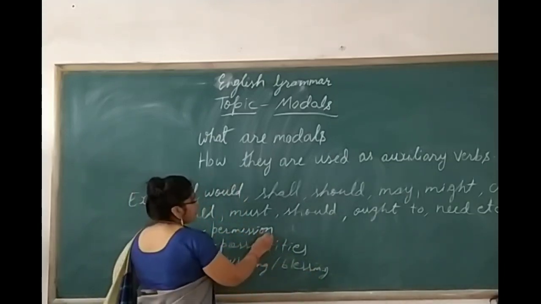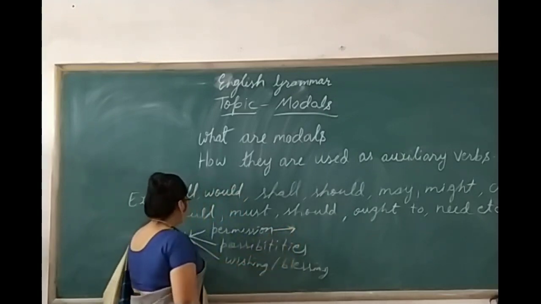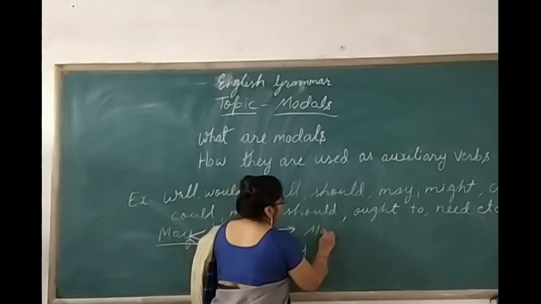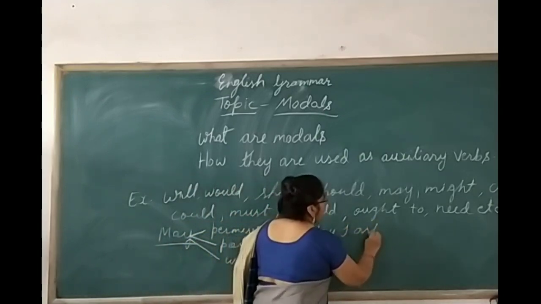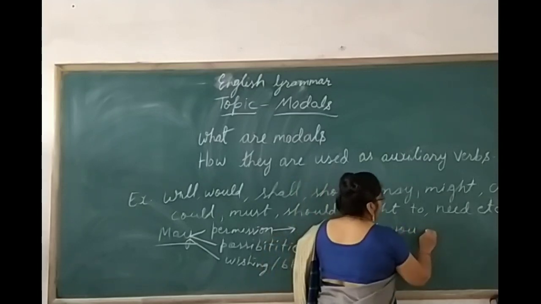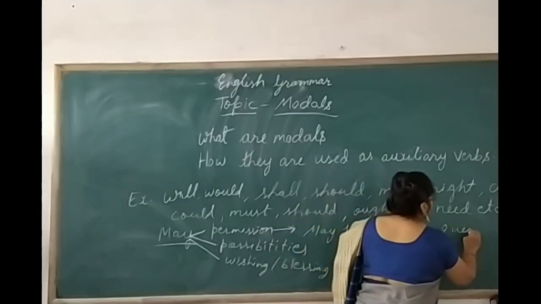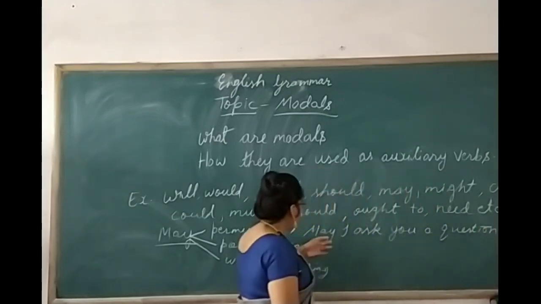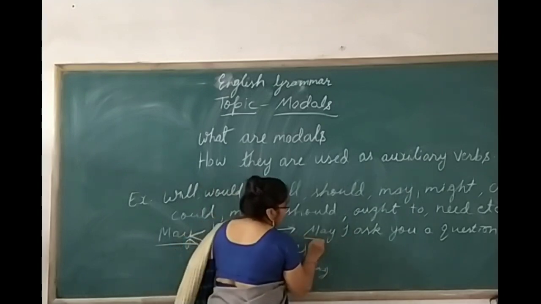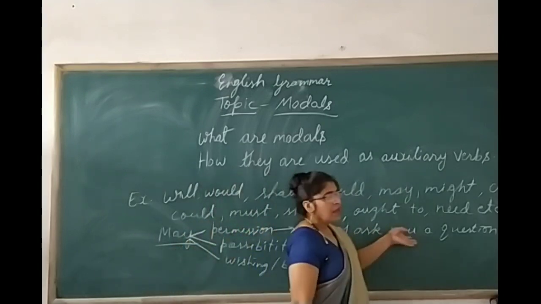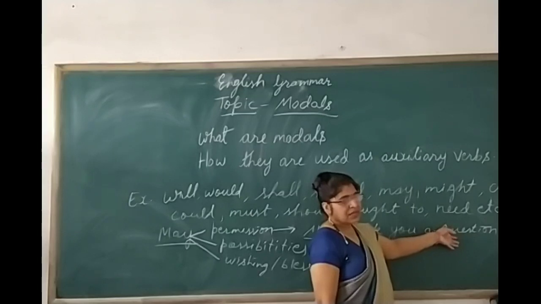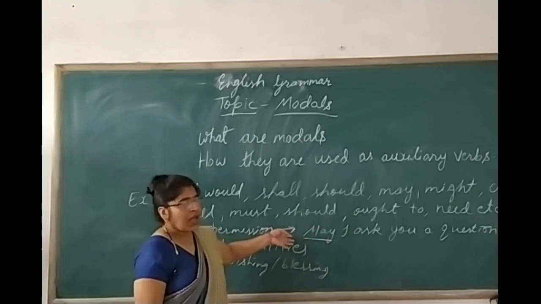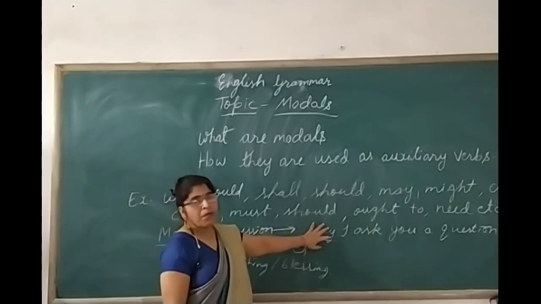I'll give you the example of how may is used as a permission. Suppose that: May I ask you a question? Here what is happening? Somebody is there who wants to ask something from another person. He wants to ask a question. So may is used for a polite request. It is the formal way.